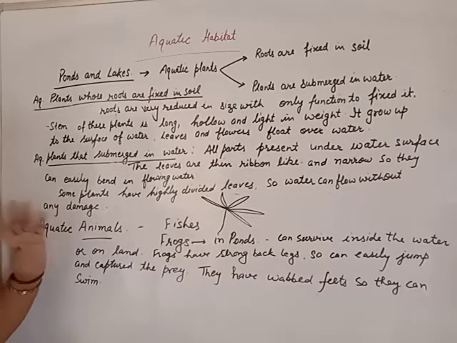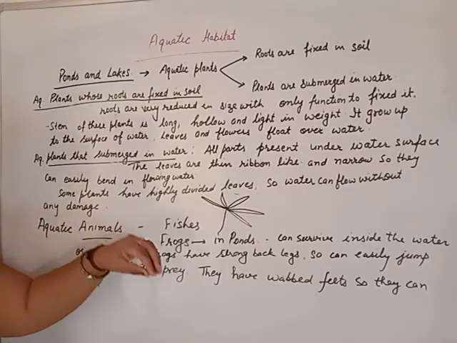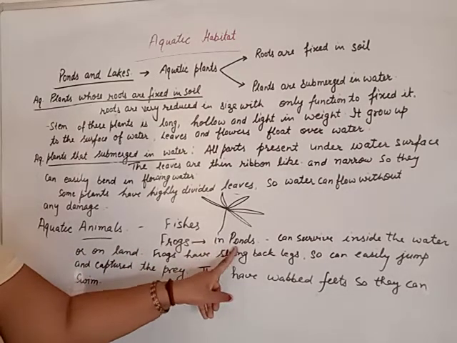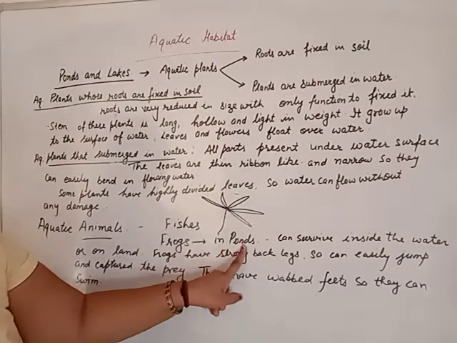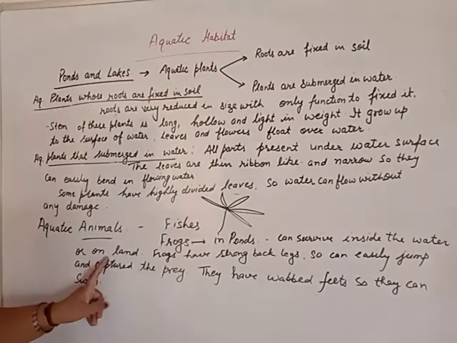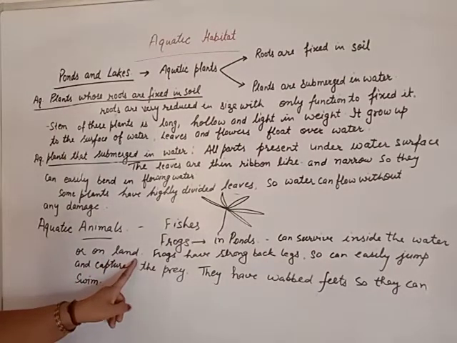It will survive in both areas. Inside the water it has gills for respiration, but on the land it has lungs like human beings. It can survive inside the water as well as on the land.